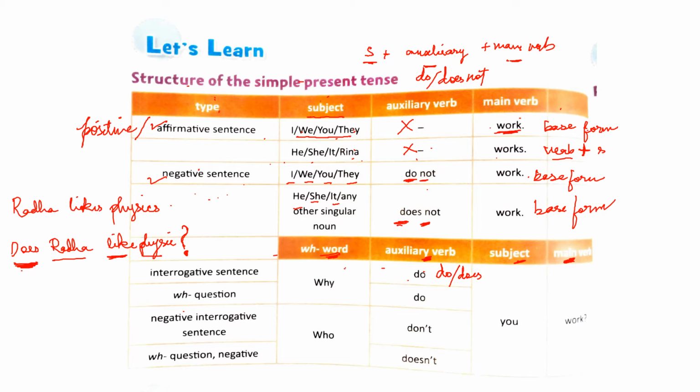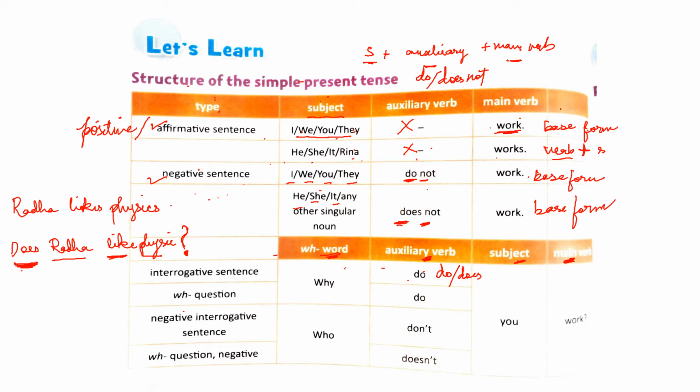Notice that I have used does here instead of do. When do you use does or do? Similarly, the way we have seen in negative sentences, the same rule is followed here also. If the subject in the sentence is I, we, you, they, you will use do in such questions. You will use do you in such questions.